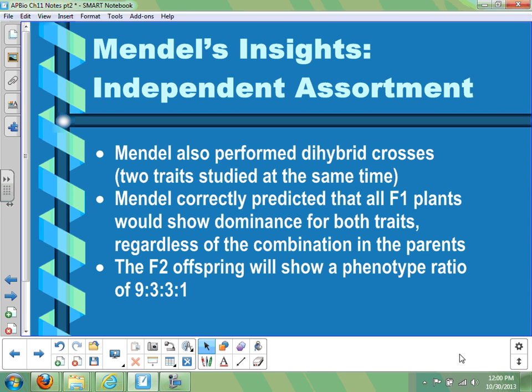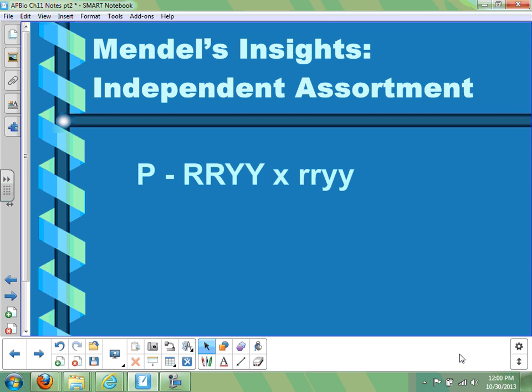But in the F2 offspring, things get much more complex. You actually start seeing a ratio that we describe as a 9 to 3 to 3 to 1 ratio. And that math looks messy, so we probably want a tool to help us out. A Punnett square is definitely going to come in handy with this. So let's take a real example.